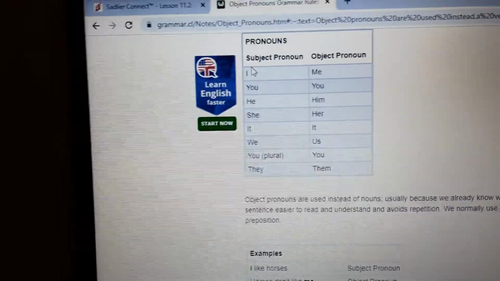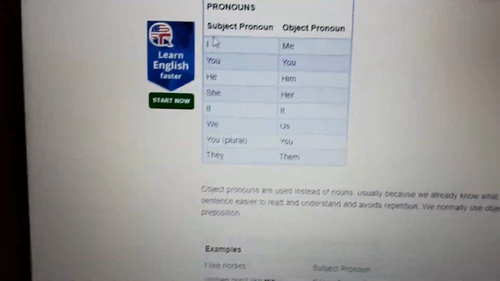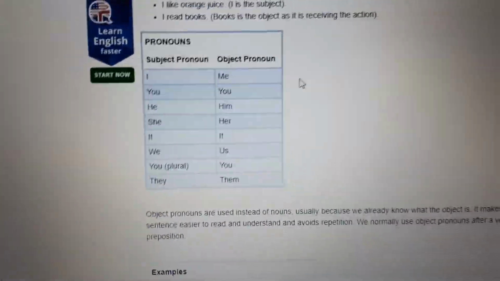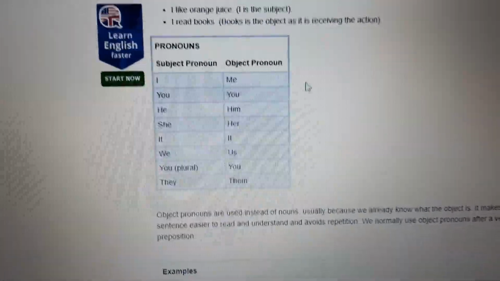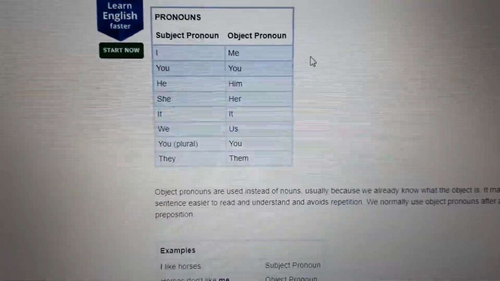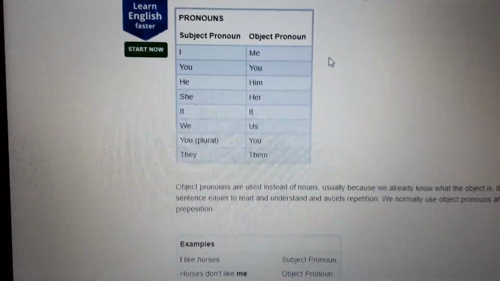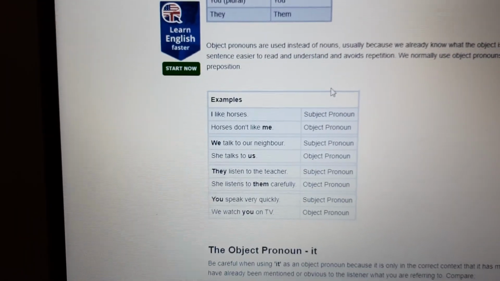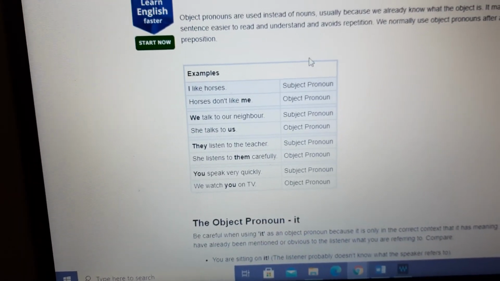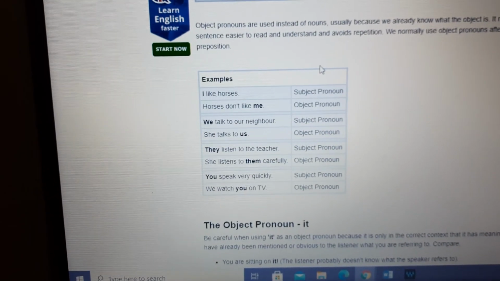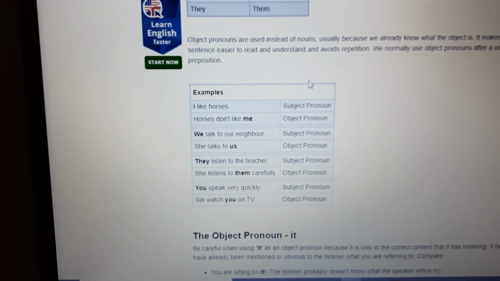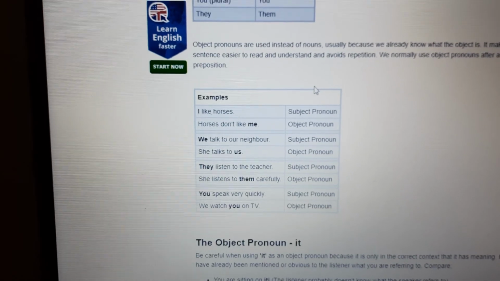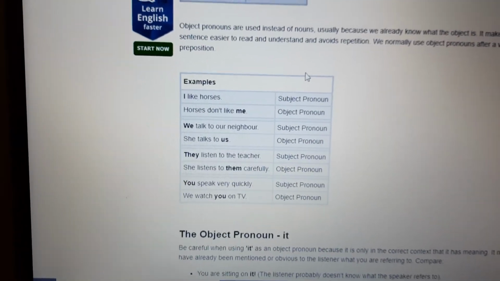Here we have just another example. We have subject pronouns and object pronouns. This chart is going to show us, for example, I, me, you, he, him, she, her, it, we, us, you for plural, and you also for plural, they and them. Here we have, for example, first you cannot say me like horses, I like horses. And horses here is a direct object. I like what? I like horses. Horses don't like me. This is an object pronoun. Don't like me. Me, this is an object pronoun. Don't like whom or who.